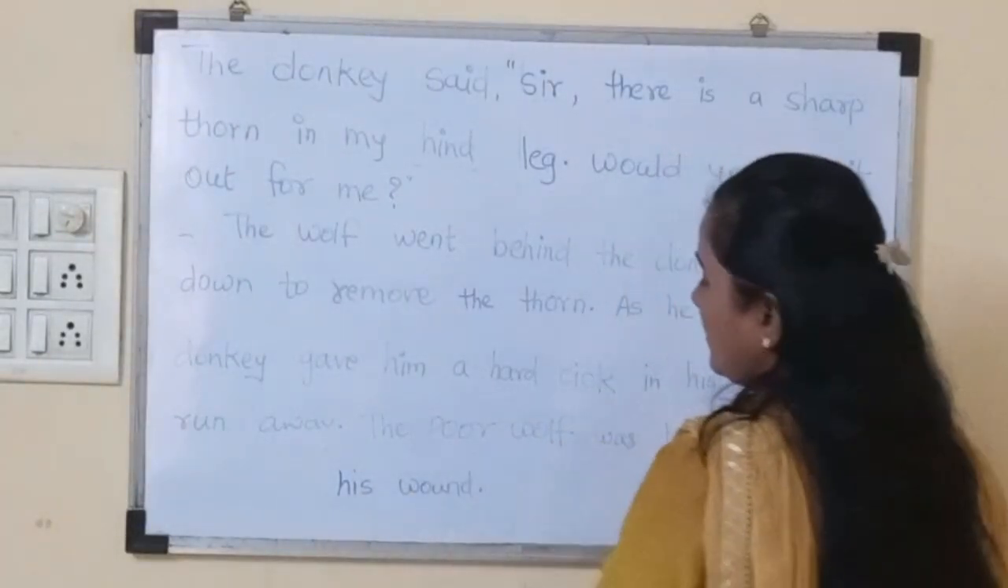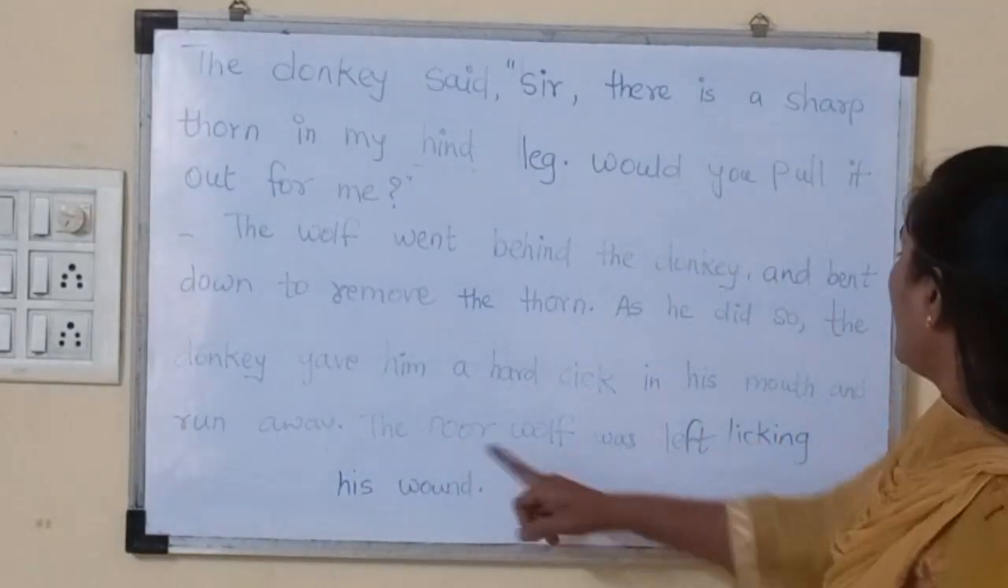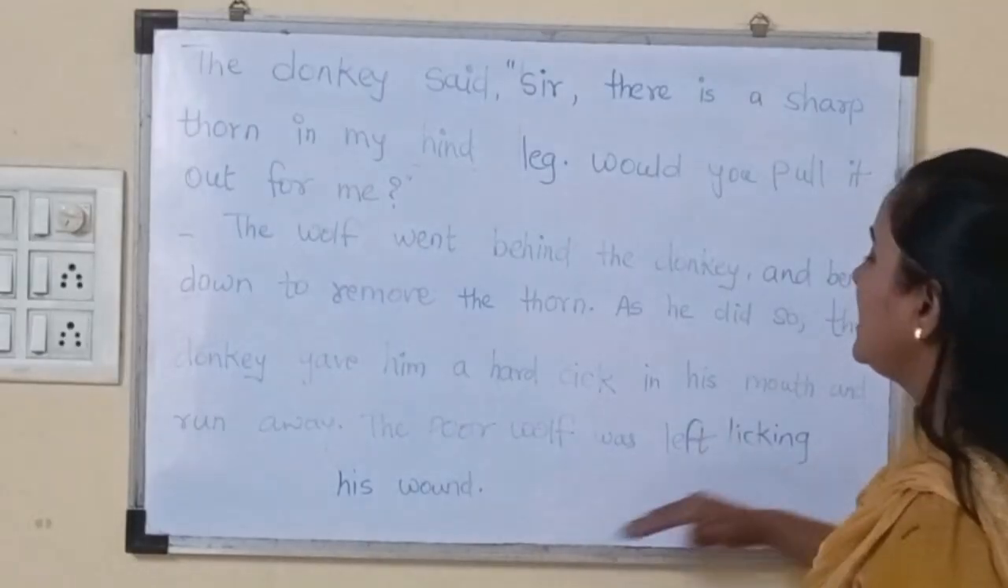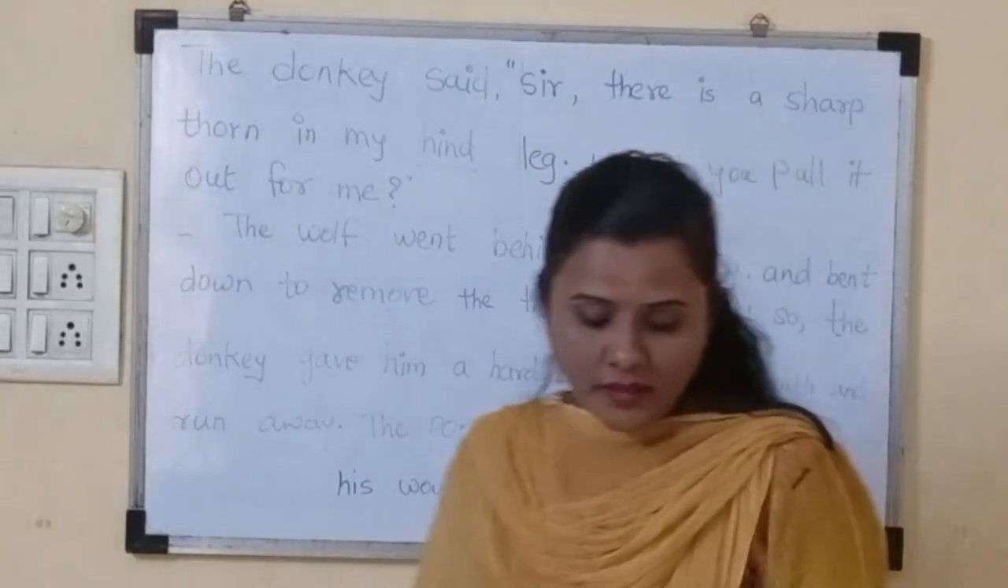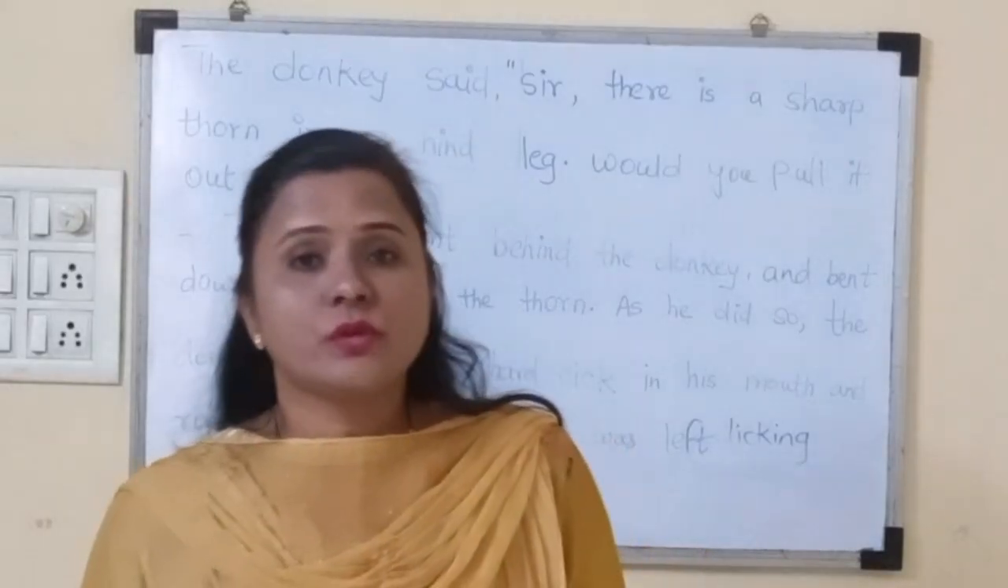The poor wolf. Wolf is poor. So the describing word is poor. Underline that word. Wolf was left licking his wound. Okay, so here are the 12 adjectives in this story.